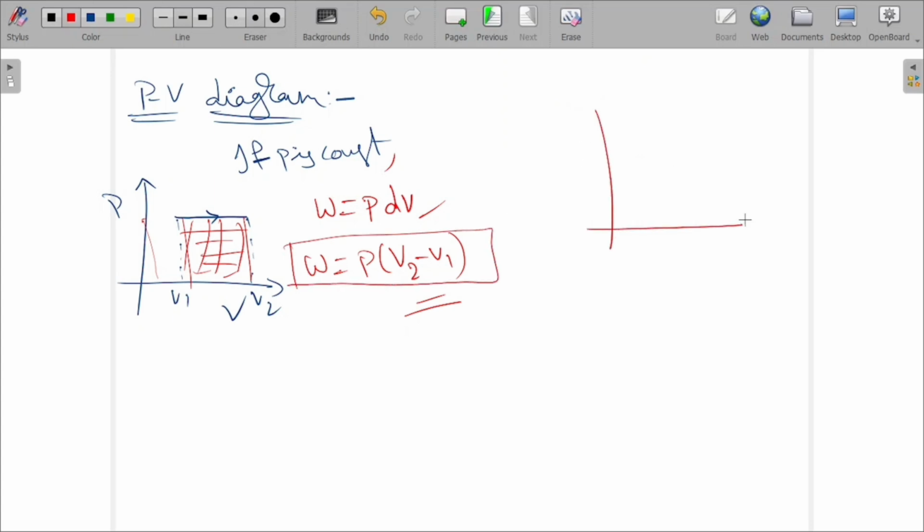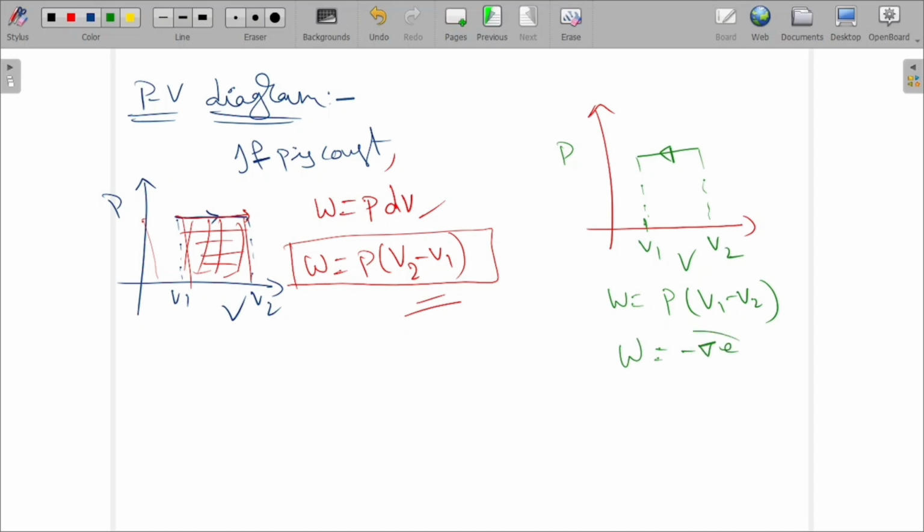Here the gas is expanding, so the volume is increasing. If it compresses at the same constant pressure, the position now goes from V1 to V2 in the reverse direction. So work done equals P of V1 minus V2. Which is greater, V1 or V2? V2 is greater, so this value will be negative.